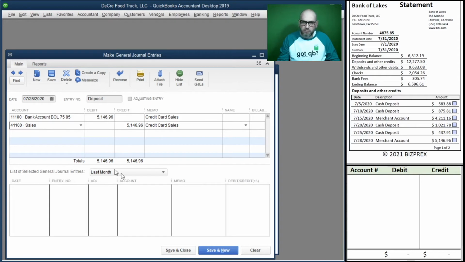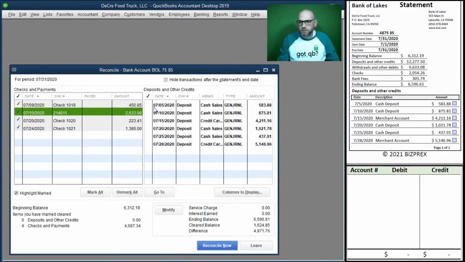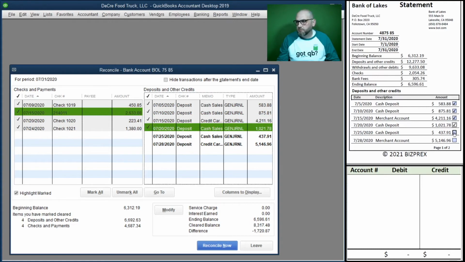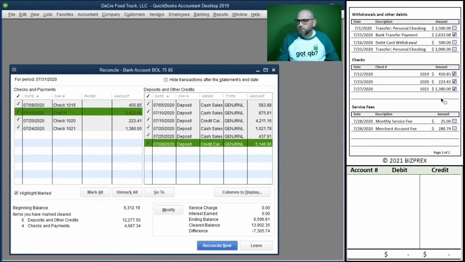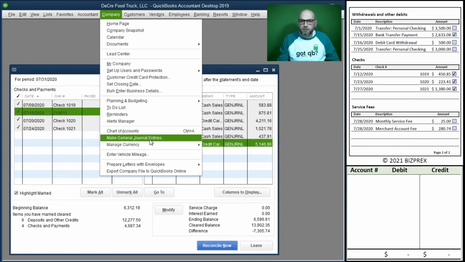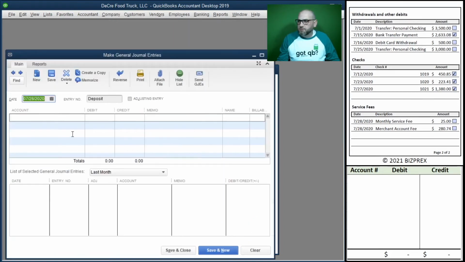Okay, you already know debits and credits right here. Save and close. See, they're showing up right now. So even though we posted it using a different method, we didn't use the deposit interface, they're still here and still available for reconciliation. Right? Okay, so now we have just few more. We're not in balance yet, but we're going to go to our favorite journal entries, and we're going to post our draws.